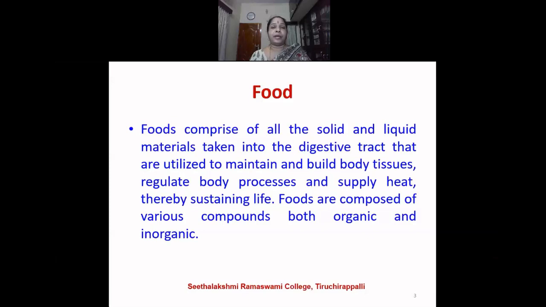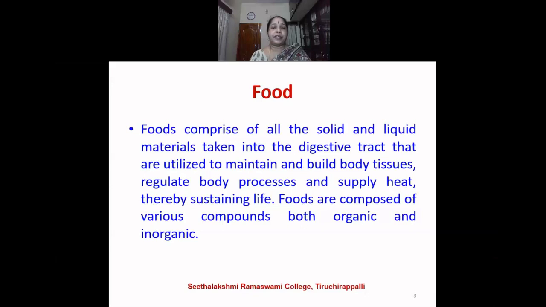But our body temperature is maintained at a constant level at 98.6 degree Fahrenheit. This is possible because there is a thermoregulatory process present in our body. This thermoregulatory process will help to maintain the body temperature. Irrespective of whether the environmental temperature is less or more, our body temperature will be maintained at a constant level.